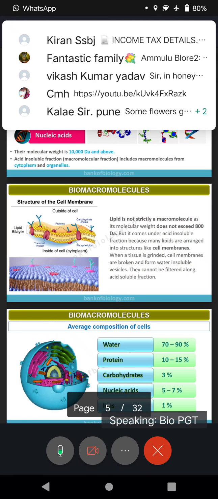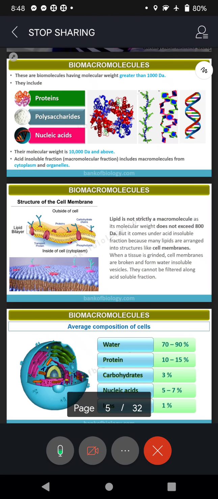Now we come to today's revision. Basically, we were saying that biomolecules are the chemical substances that help in biological processes, be it digestion, respiration, circulation. Name any biological process, there is involvement of chemical substances. They help in the process. Without their presence, it would be difficult for the biological process to take place.